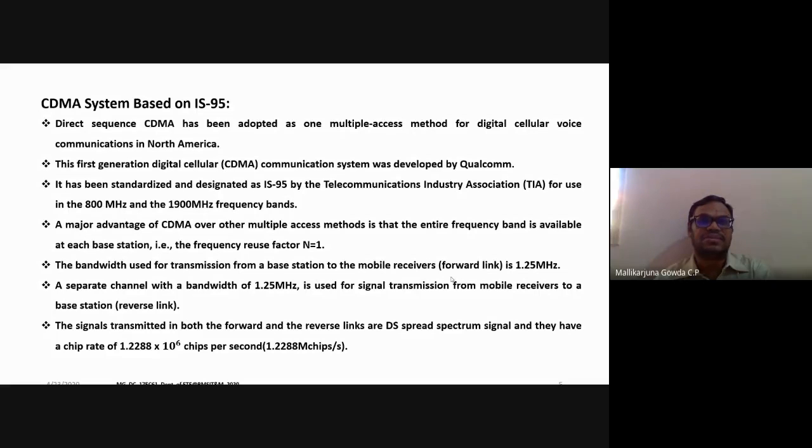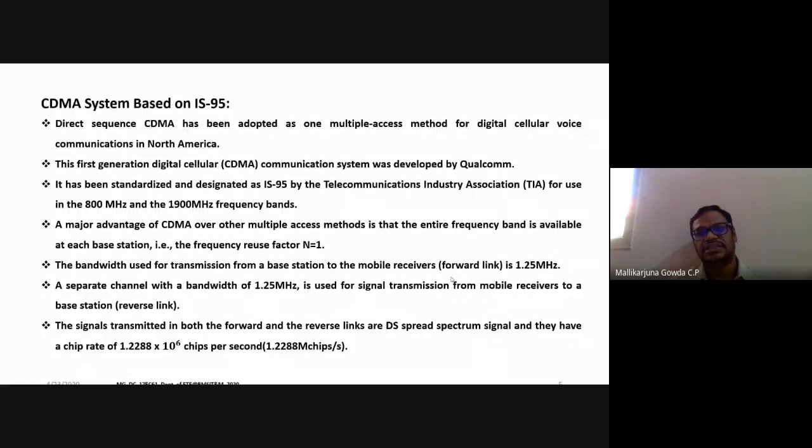So this is another multiple access technique, where at the same time and the same frequency, by using different codes, the users are differentiated with a unique code, right? That is what CDMA is, code division multiple access. This particular CDMA system was developed by Qualcomm, in the telecom industry in the US.